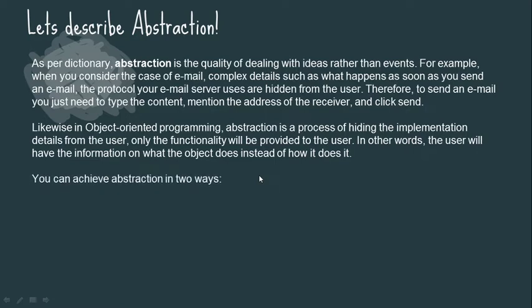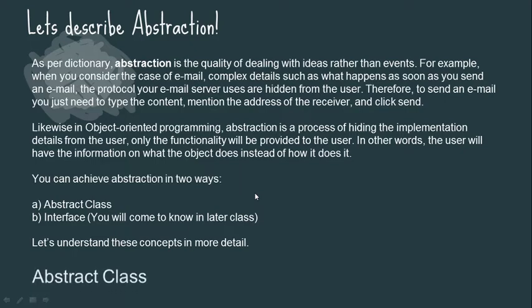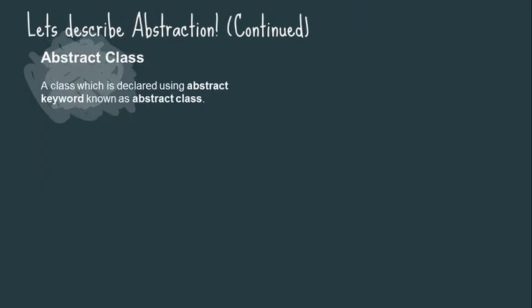You can achieve abstraction in two ways: abstract class and interface. In this class we will only learn about abstract class. Interface we will learn in the next class. So as of now, let's understand this concept in more detail. An abstract class is a class which is declared using the abstract keyword.